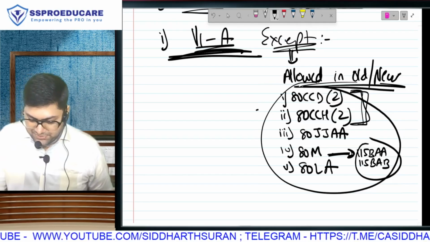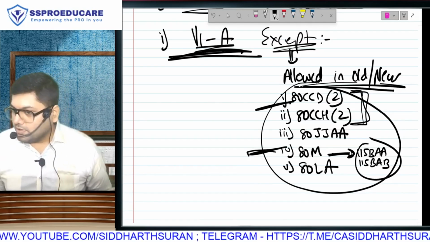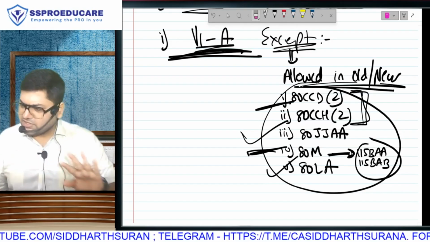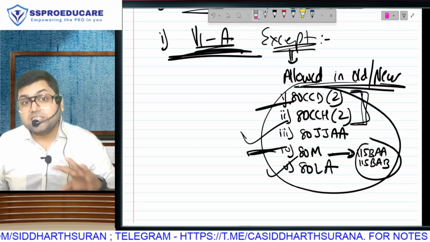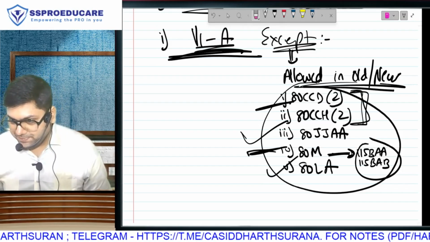Whichever is applicable. This will be applicable to individual HUF. This will be applicable only to companies. This can apply to everyone. This can apply to everyone. But we will be discussing all these sections later in our syllabus. This is new taxation regime. You have to forego these exemptions and deductions.